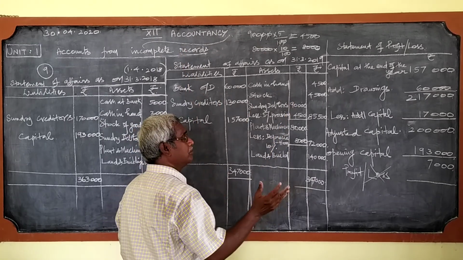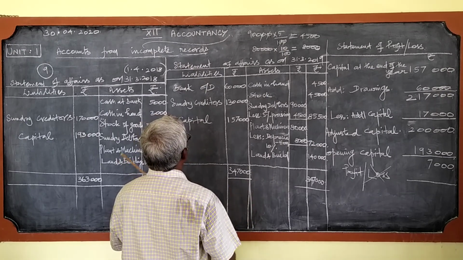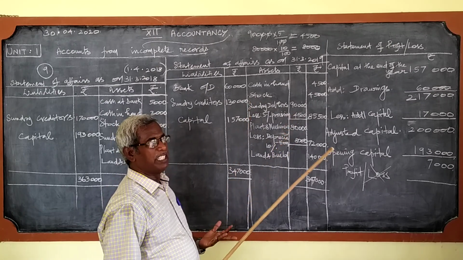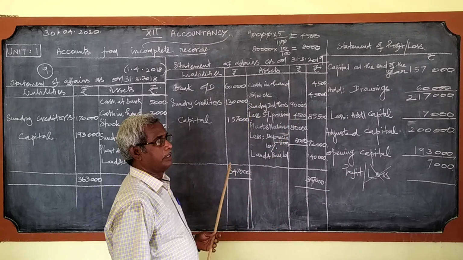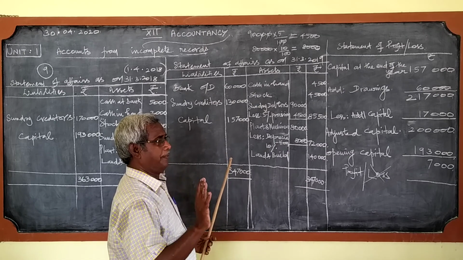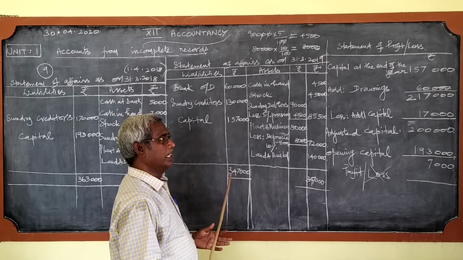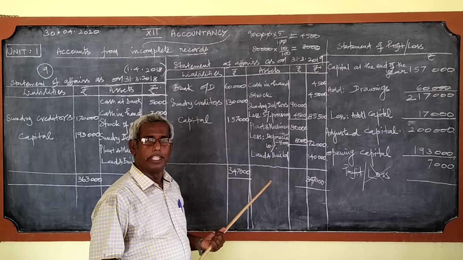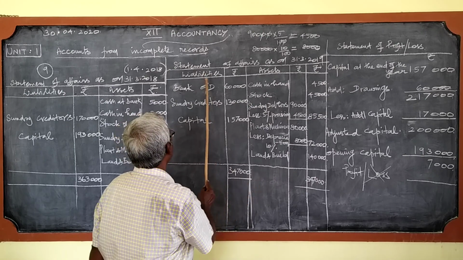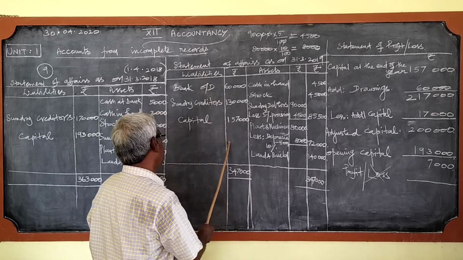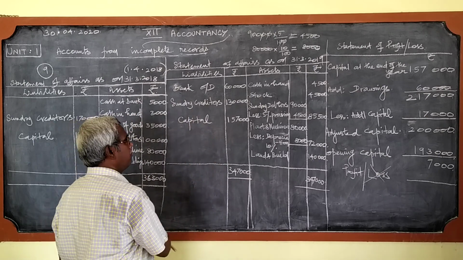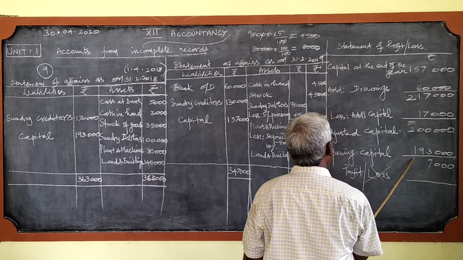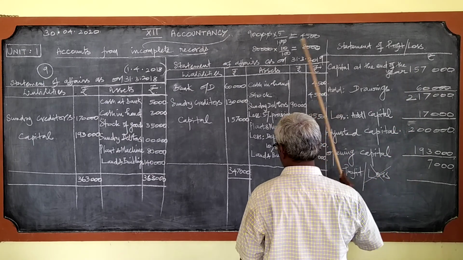When the bank term comes to liability, it is called bank overdraft. It has become a loan. Cash at bank, if it is a creditor item, then it is a kind of loan, which we usually call bank overdraft. That's what I have written here. From this closing capital is found out. Here, this opening capital is found out. Those two figures are substituted in respective places, and this profit is found out. That's all.